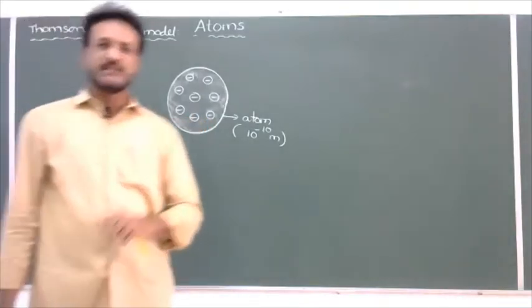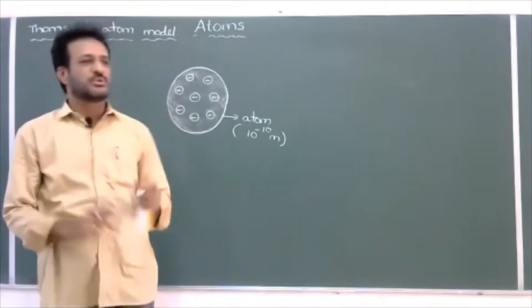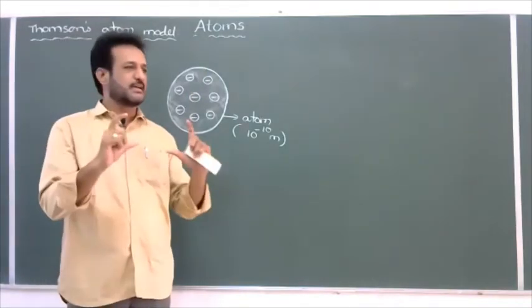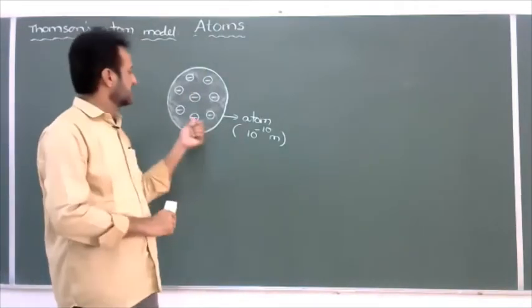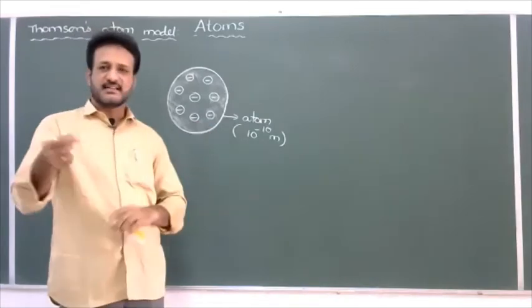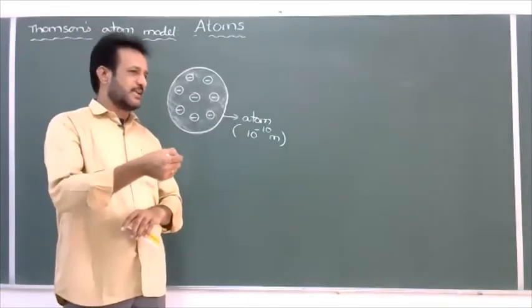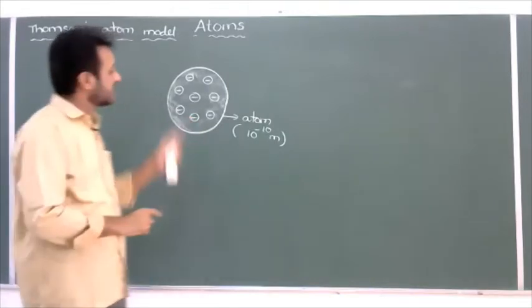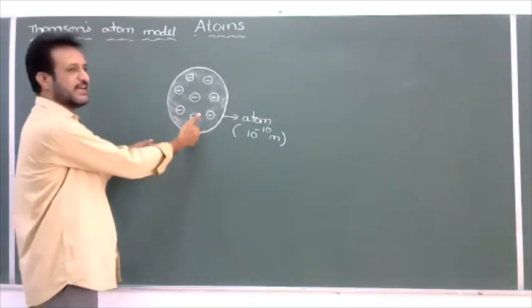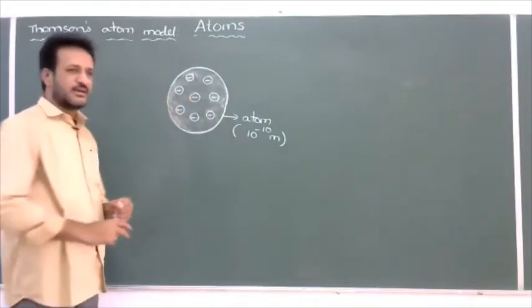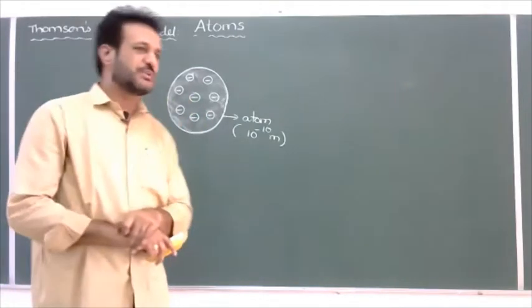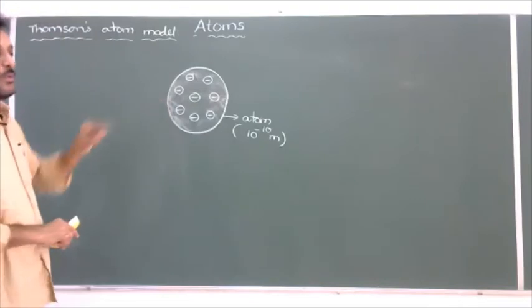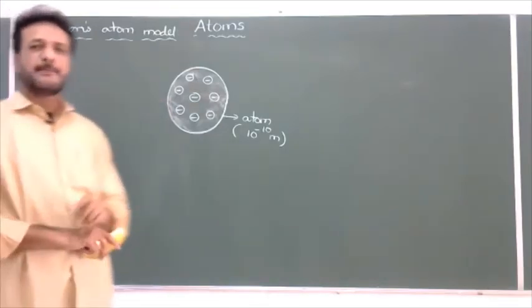If you take a pudding, a bakery item, the whole cake can be taken as the substance or atom. Inside there are plums, like cherries or dry fruits, embedded inside the pudding. In the same way, electrons are embedded inside the atom. That's why the model is also called the watermelon model or plum pudding model.